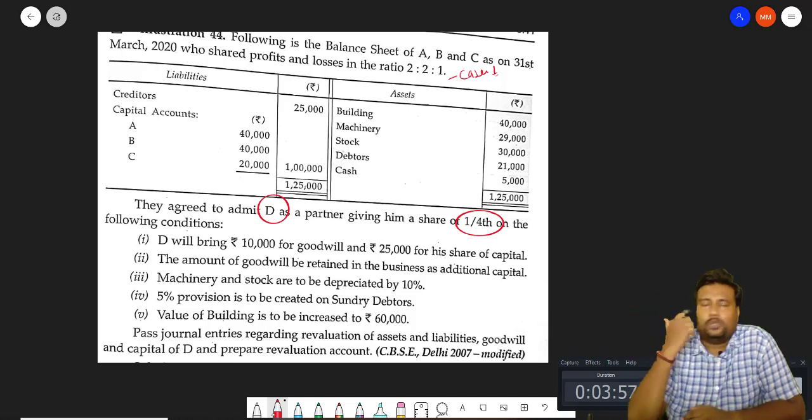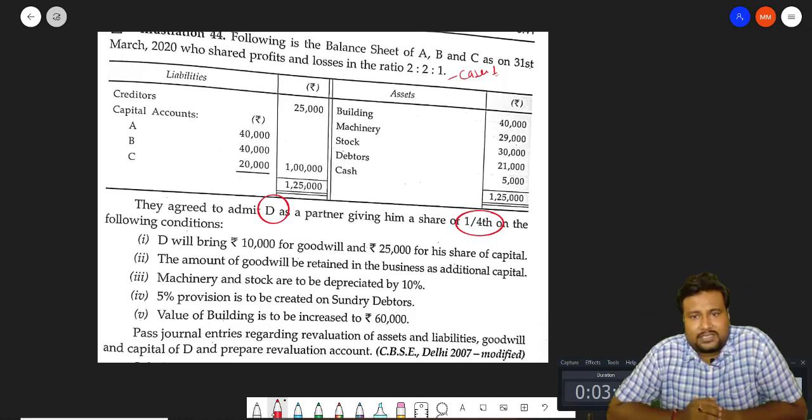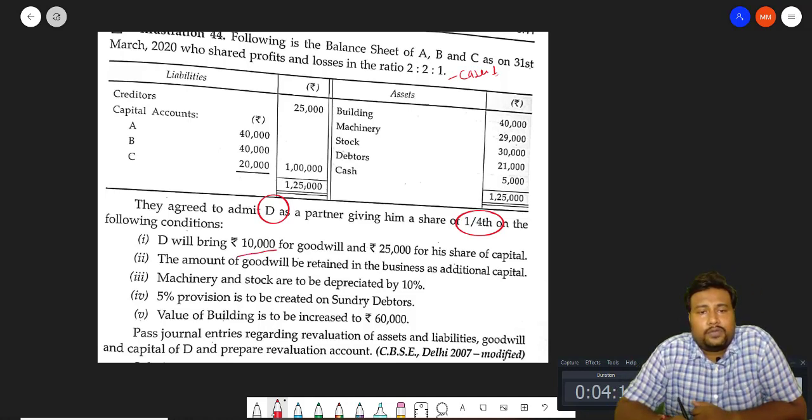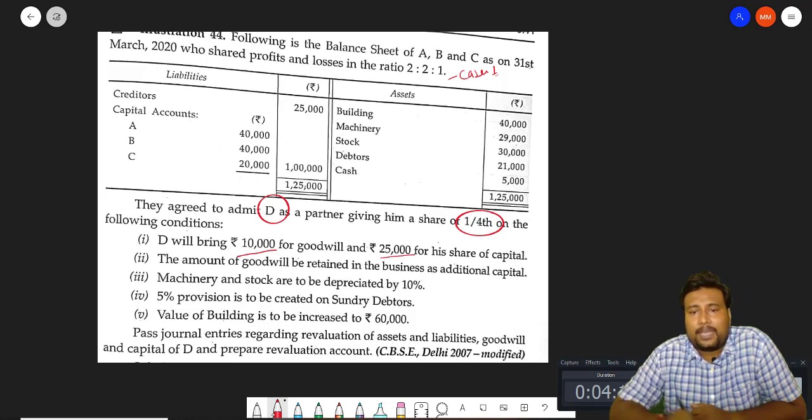Okay, chalo ji. So we solve this. The first information: we do not need to calculate the new profit sharing ratio in this question because we need the sacrificing ratio, and it is case number 1 where the old ratio is the sacrificing ratio. Now D will bring 10,000 for goodwill and 20,000 for his capital. So we have to pass the entry for this. The amount of goodwill is to be retained in the business as additional capital.